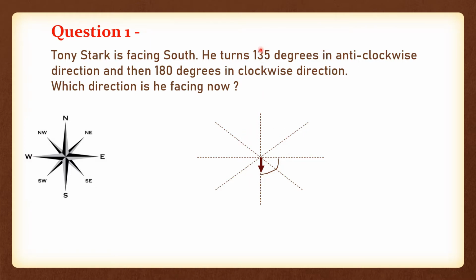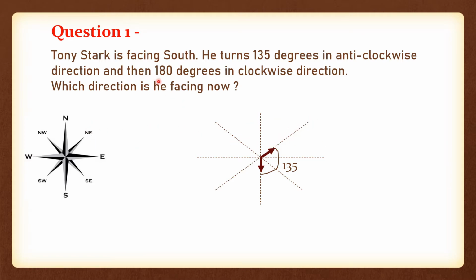Okay, from this. So 135, what is 135? From this line to this line, means south to east, we know this is 90 degrees, right? It's not 135 yet, so you need to go 45 more, then 90 plus 45 will make 135. So more you need to go, and this total will be 135. Correct? Good. Now you are facing northeast basically. Correct? See, northeast. You are facing northeast.